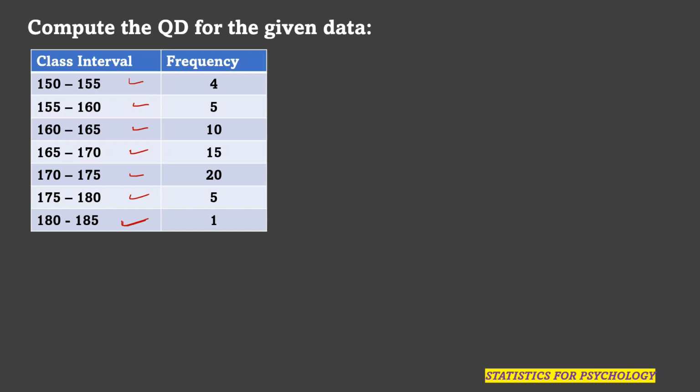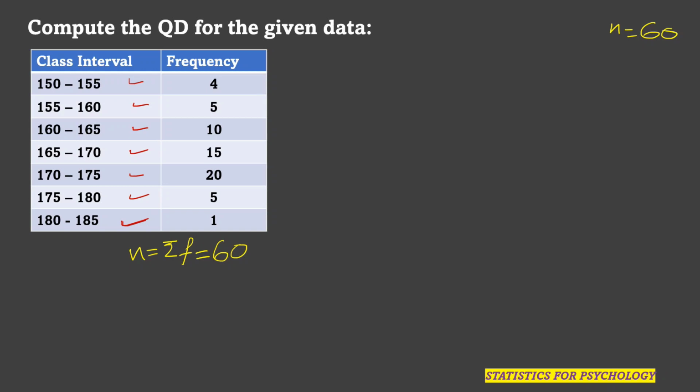Before starting, the first step is to find the cumulative frequency and total frequency. Here you can see sigma f, that is the total frequency. Sigma f is equal to 4 plus 5, 9, 19, then 34, 54 and 60. So here you got 60 as the total, which is equal to n. So n is equal to sigma f, that is equal to 60, the total frequency.